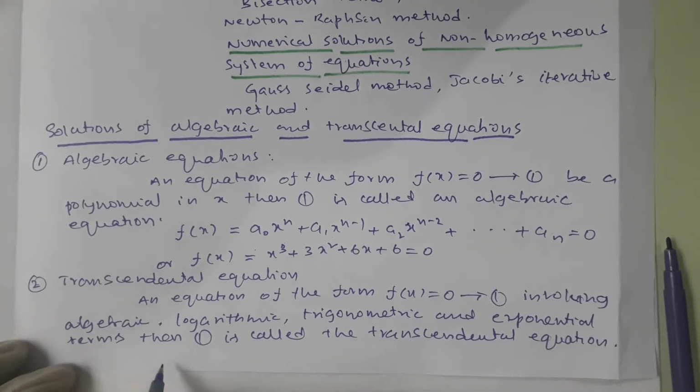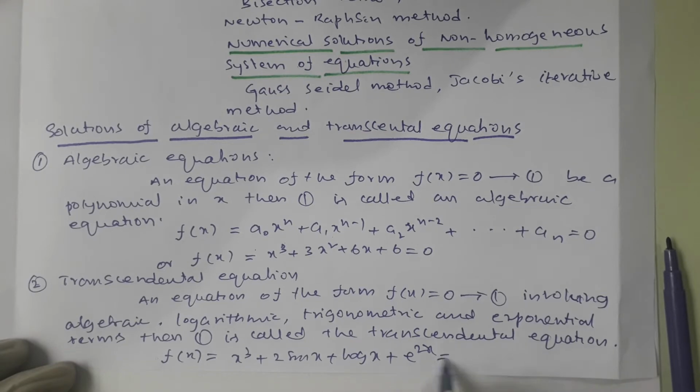Suppose the transcendental equation may be f of x is equal to x cube plus 2 sin x plus log x plus e power 2x is equal to 0.